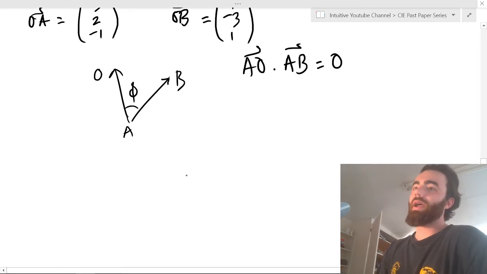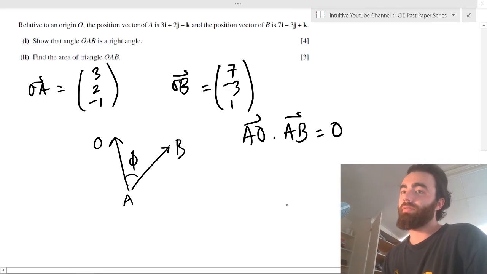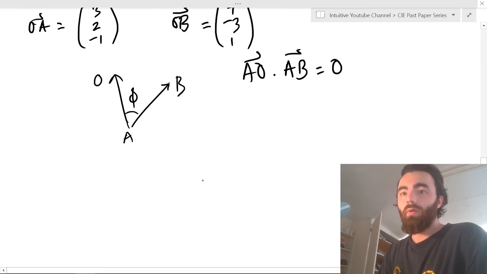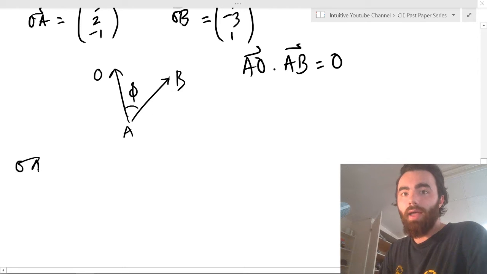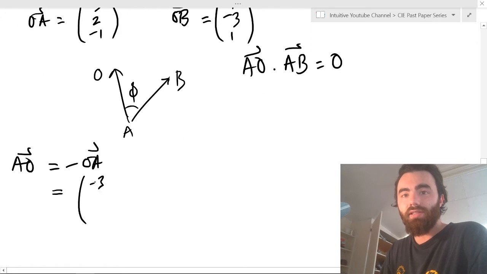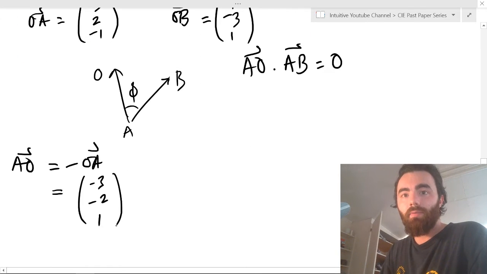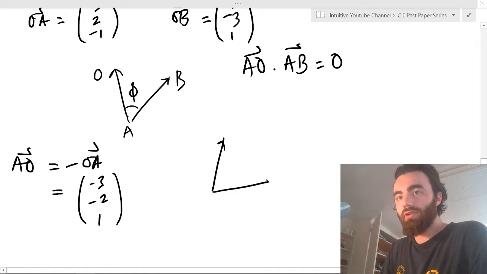Right? And the way that you would find that is that you need to find AO and you need to find AB. And this is where basic vector arithmetic comes in. Well, we know that AO equals negative OA. So that means that AO equals the minus of this, which is -3, because it's in the opposite direction. You know, OA is this way and AO is that way. -3, -2, 1.